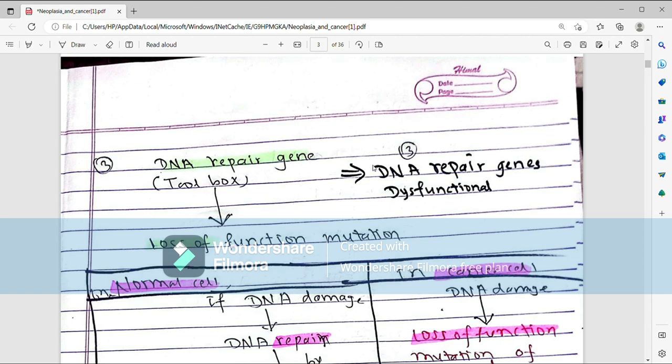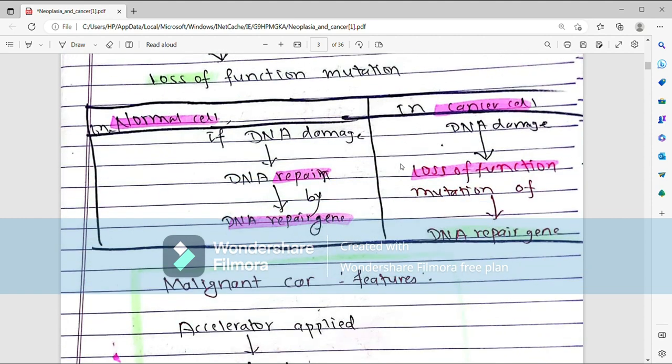That is DNA repair gene dysfunctional. In normal cell, if DNA damage occurs, then there will be DNA repair by DNA repair gene. But in cancerous cell, if there is DNA damage, there will be no repair of DNA, because DNA repair gene has undergone loss of function mutation.